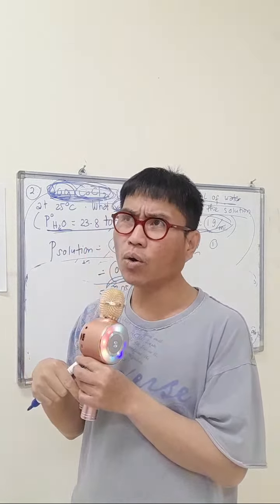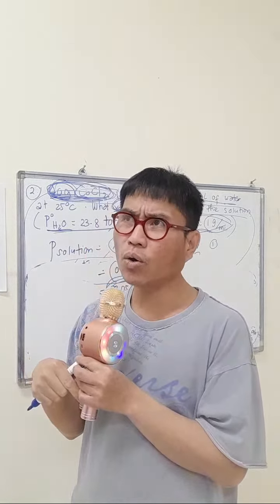So the vapor pressure of solute, this P solute, plus the vapor pressure of the pure solvent, which you mentioned in the problem, which is 23.8. Now, by basic math, elementary level, grade school level, you can add this very easily.